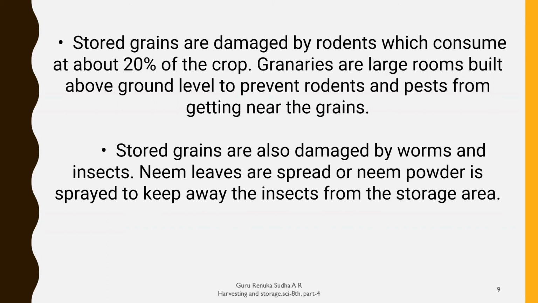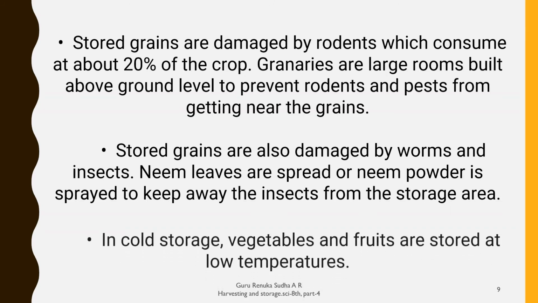So to protect from these, our people used to spray neem leaves over the grains, and neem powder is sprayed to keep insects away from the storage area.